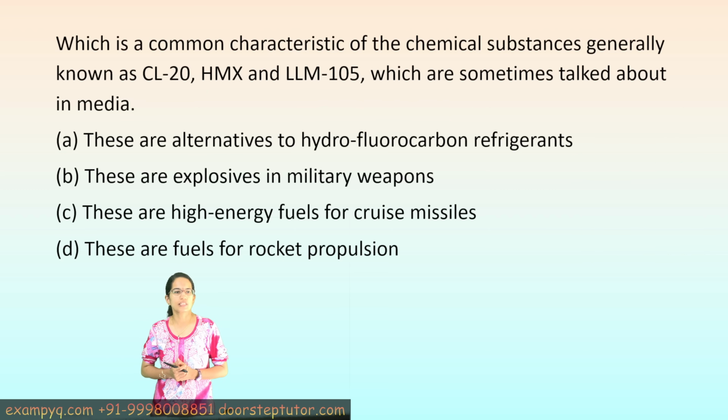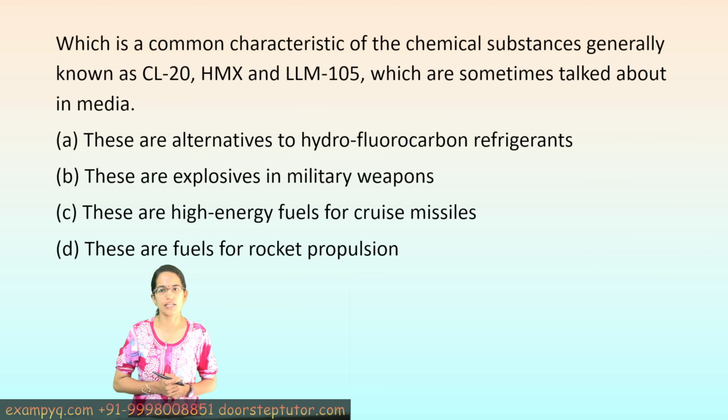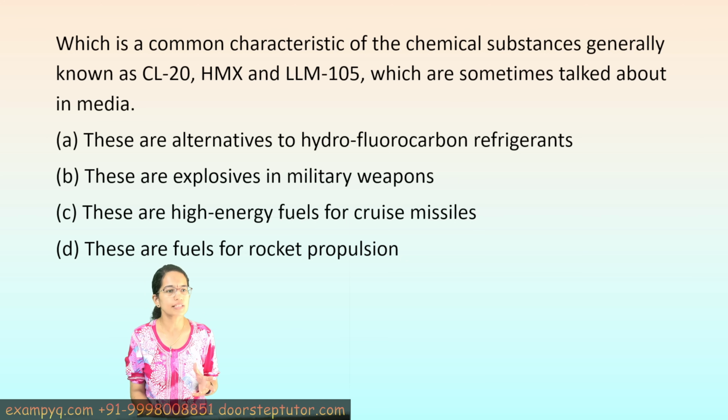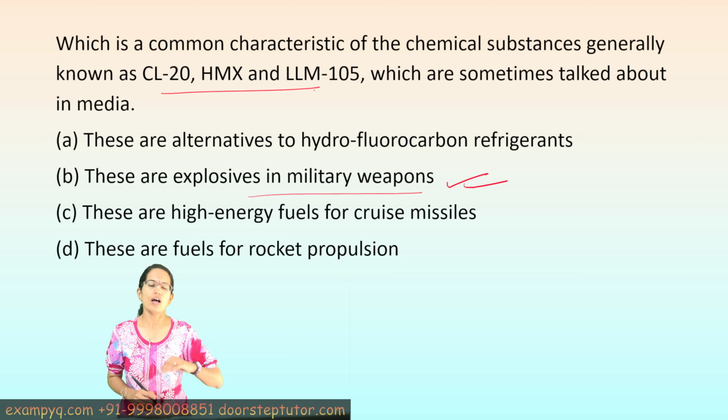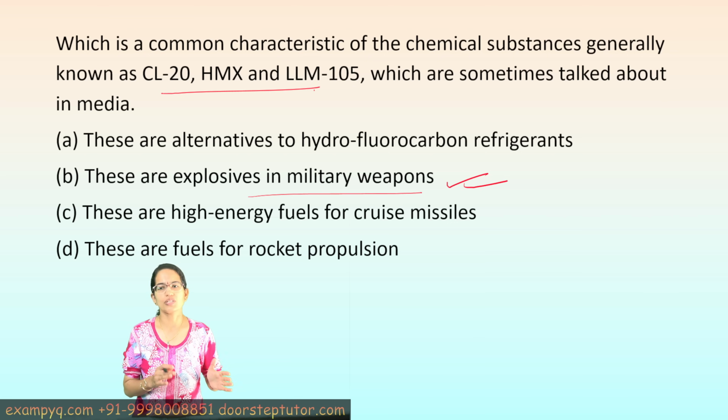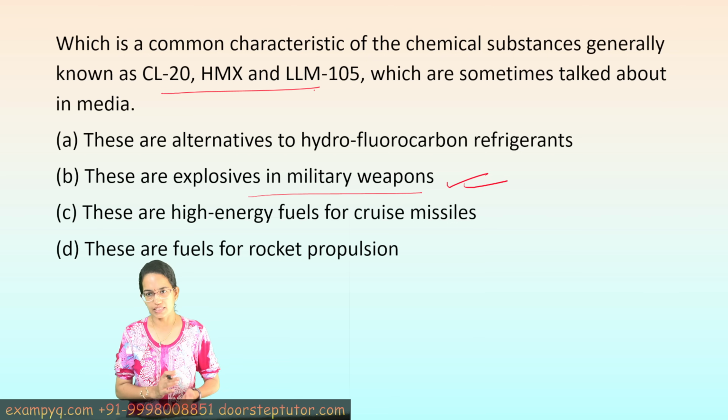The next question, there are substances which are given here. Now all of these are energetic explosives, and therefore they are explosives used in military weapons. So of course this was one of the questions that we had expected in the light of the recent events in the month of May, and possibly one of the questions which has been very recently added.